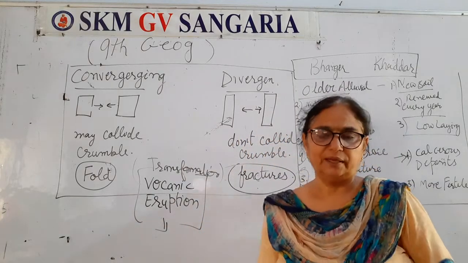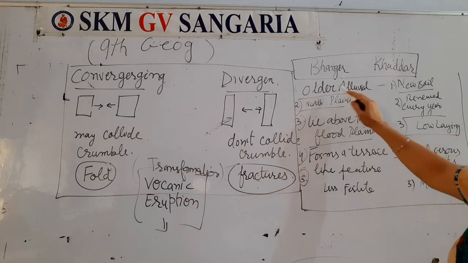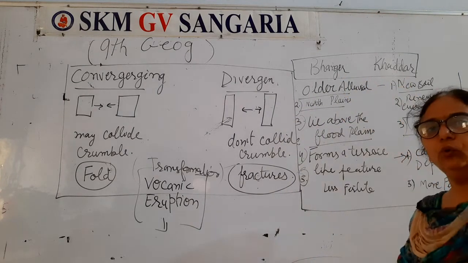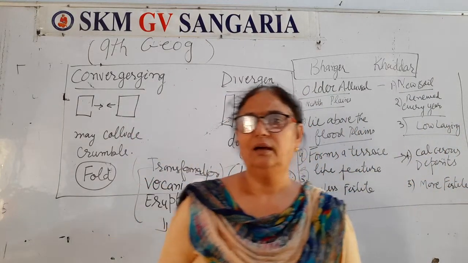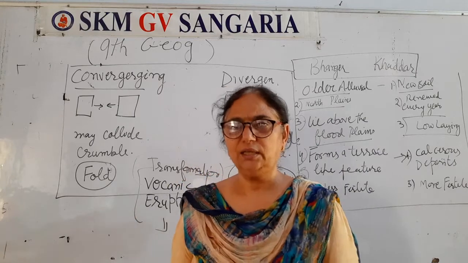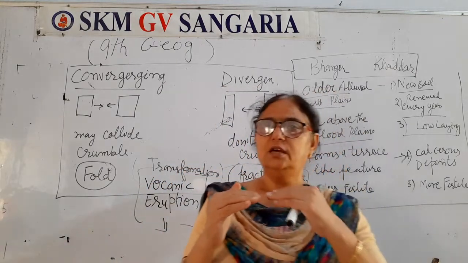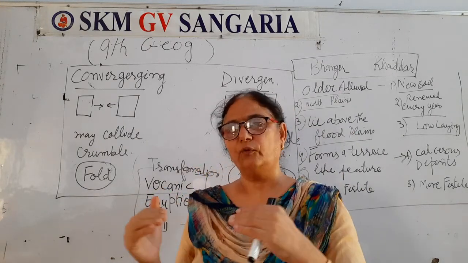That also we have made clear in our previous videos. And here Bhangar is the older alluvial soil and Khaddar is the new alluvial soil. Bhangar is the older and Khaddar is new, right? Because both are formed through the flow of the river, by the flow of the river.